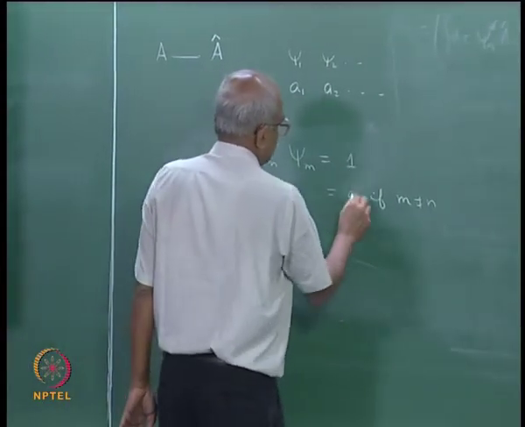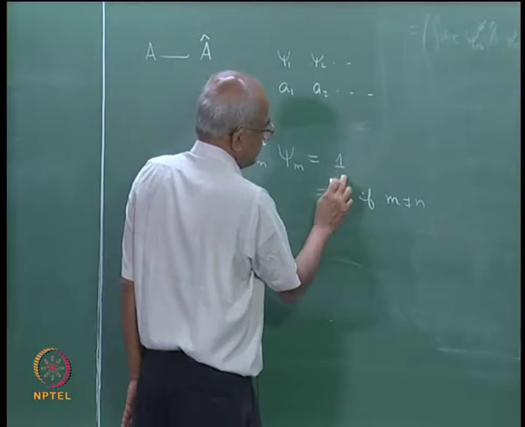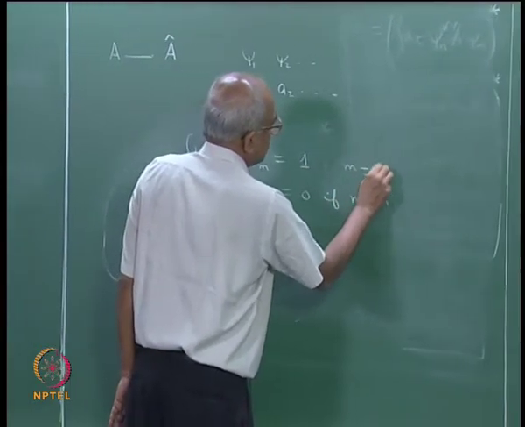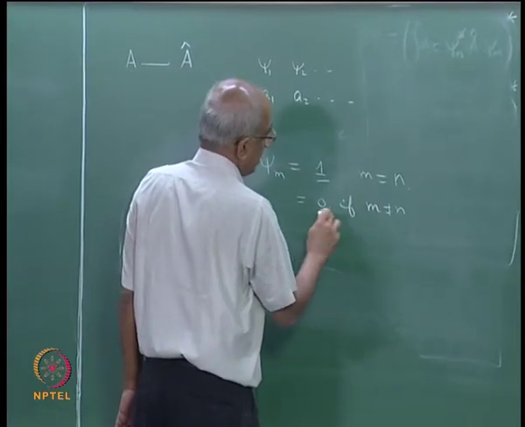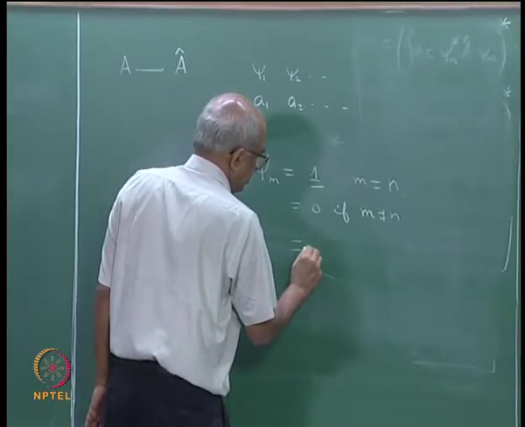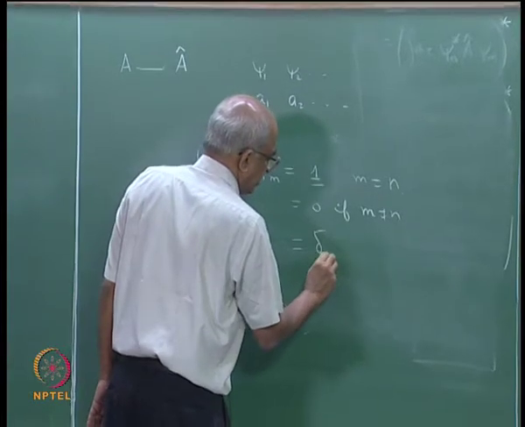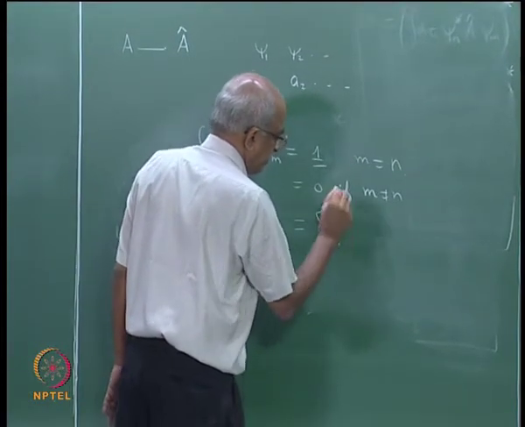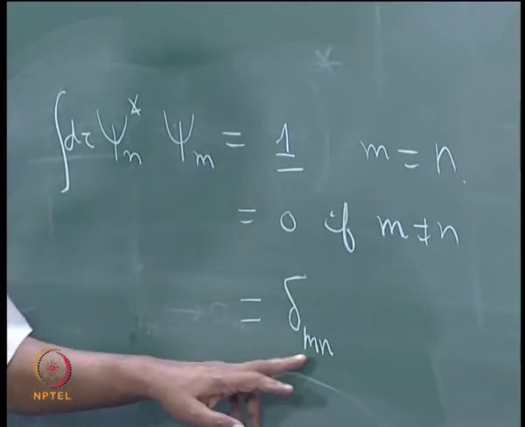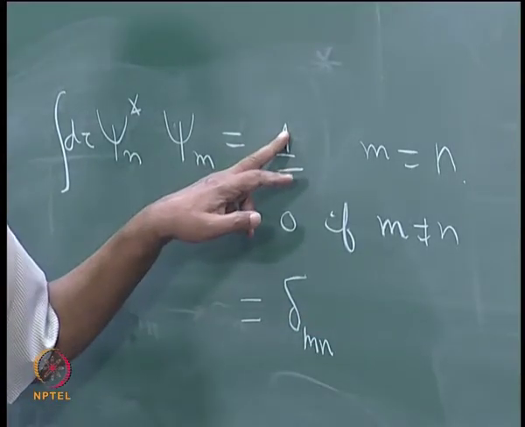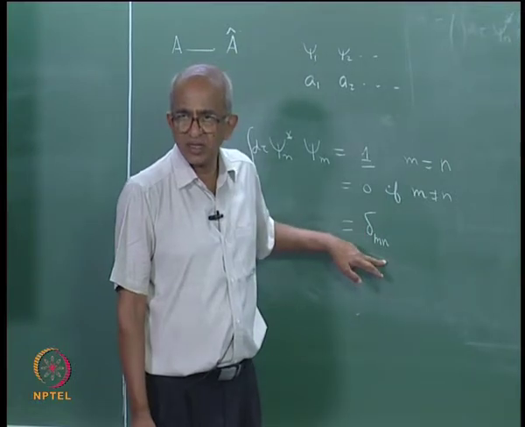So, this object is such that if m is equal to n, I have 1, and if m is not equal to n, I have 0. This usually is written as delta m n. The definition of delta m n is this: if m is equal to n, it is equal to 1, and if m is not equal to n, it is equal to 0.